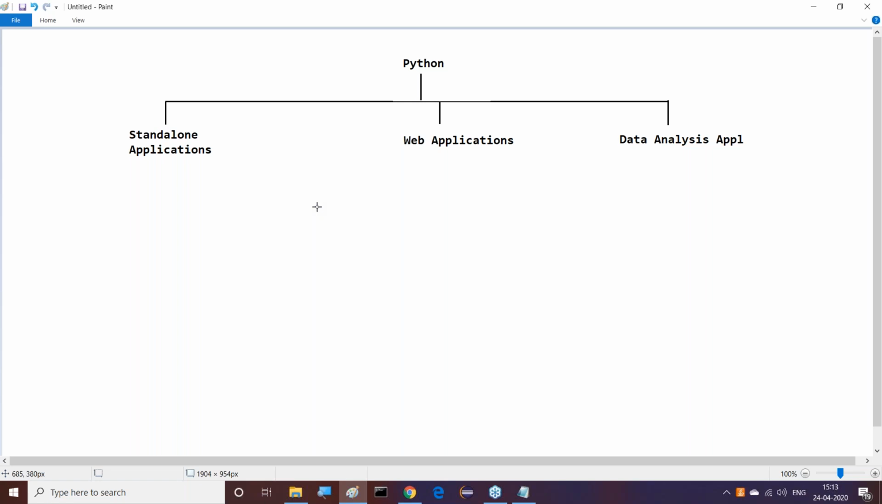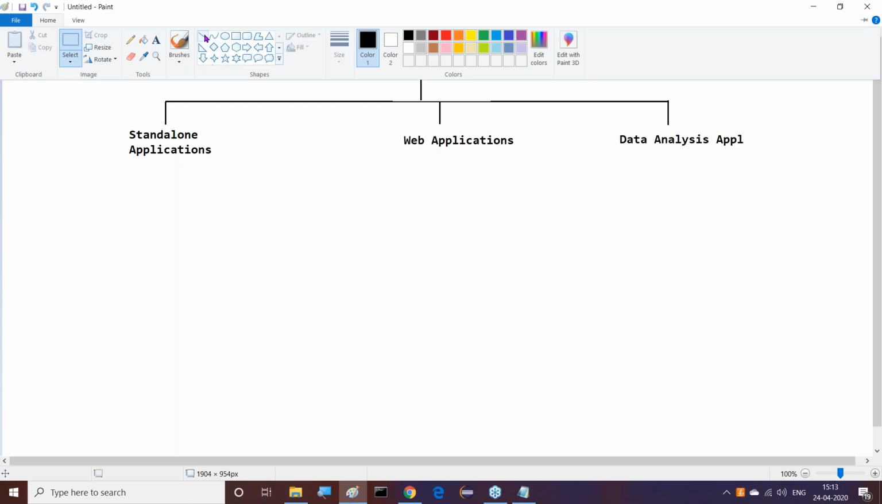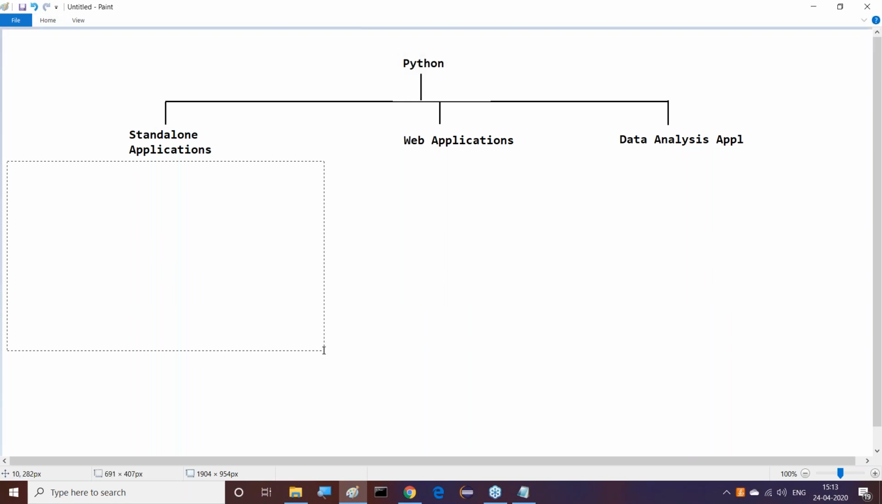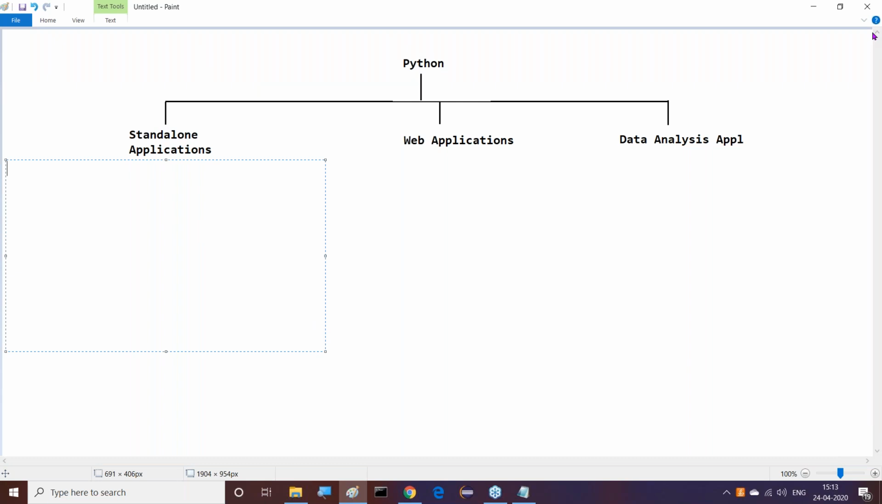Very clear. Now I'm asking, what exactly is the meaning of a standalone application? What are we able to understand about a standalone application? If you want to understand this from the standalone applications point of view, what are we able to do here?